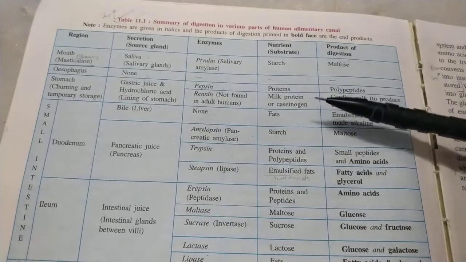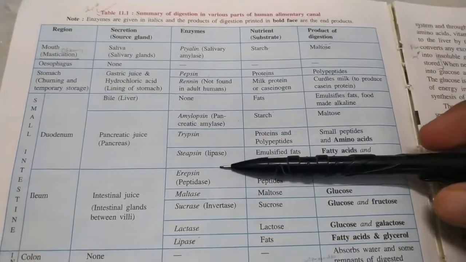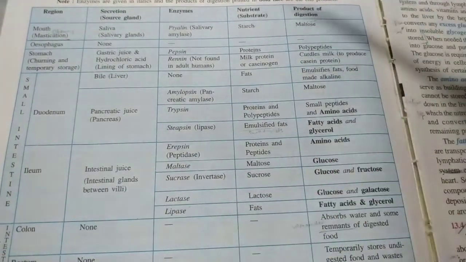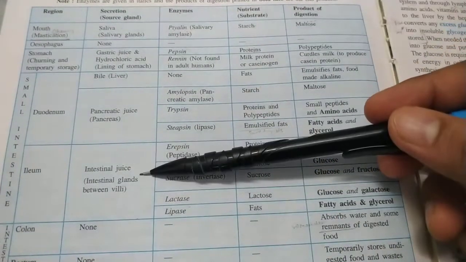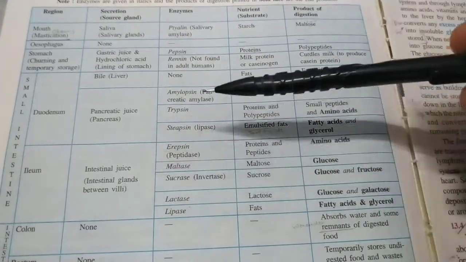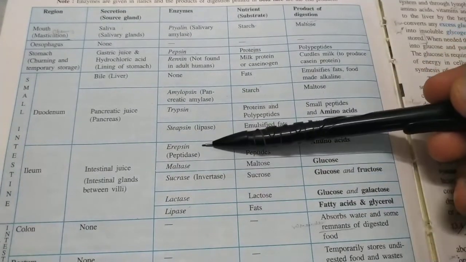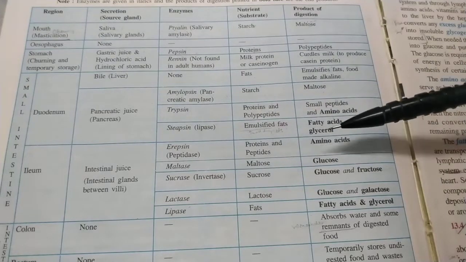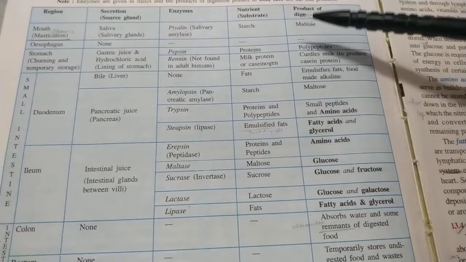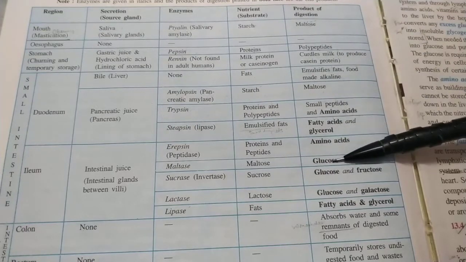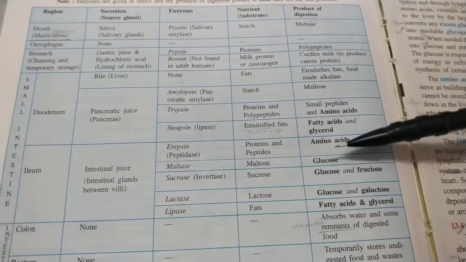Then this partially digested food passes through the jejunum, where nothing much happens. And the final part of the small intestine is the ileum, which produces intestinal juice through the intestinal glands between the villi. I will explain villi shortly, but let's study the enzymes released by it. Erepsin, also called peptidase, converts the remaining proteins and peptides into amino acids. Maltase will convert maltose into glucose, which is the final product, the simplest sugar, a monosaccharide.